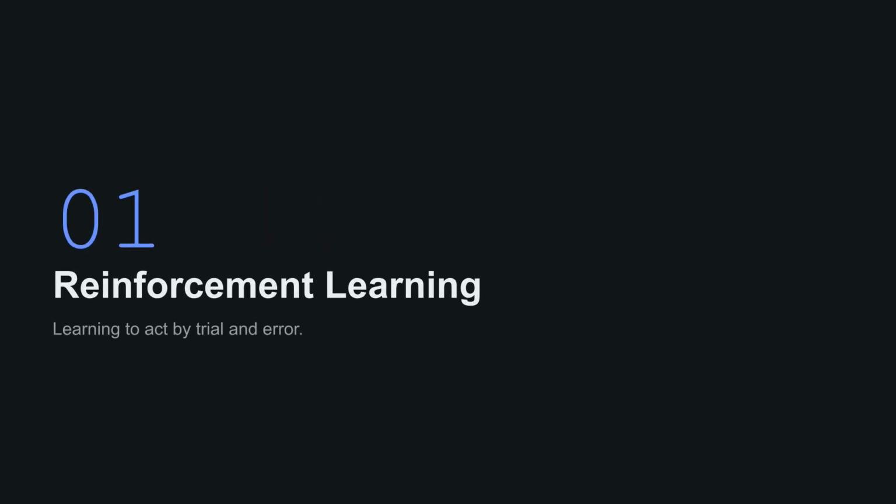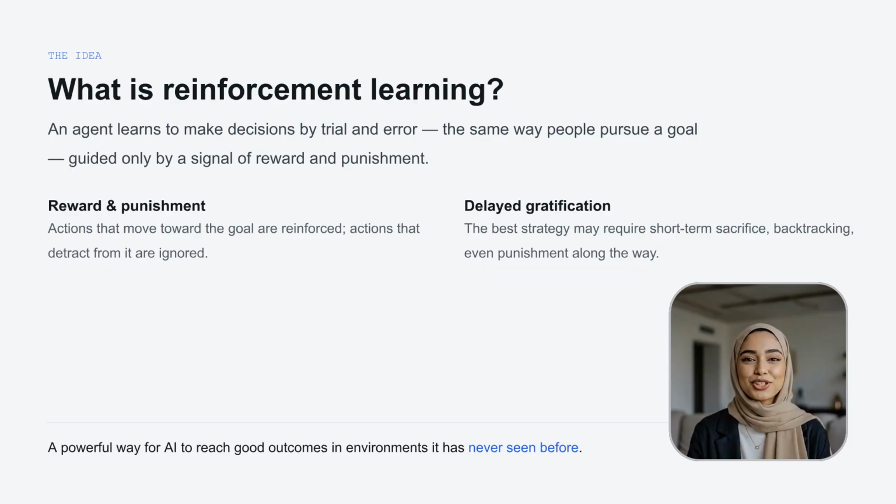First, let's establish the foundations of single-agent reinforcement learning. At its core, reinforcement learning is about an agent learning by trial and error. Actions that move it toward a goal are reinforced, while those that don't are ignored. It's a powerful approach for AI to succeed in unfamiliar environments by balancing short-term sacrifices for long-term rewards.